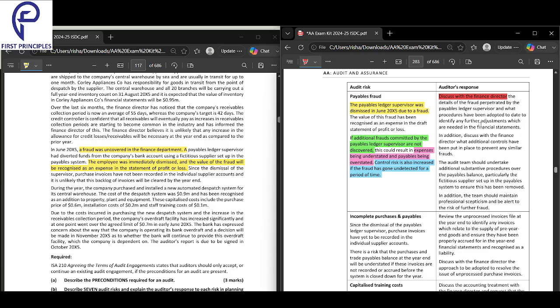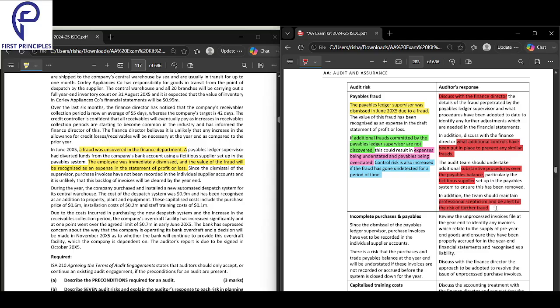Now, what are the controls in place? Because all this has happened, but to prevent it in future, currently what are the controls in place? Next, do extra substantive testing on the payables balance, especially for fictitious suppliers. He had set up a fictitious supplier and was paying him, and that money was coming to his own account. So for all suppliers and payables, you should do an extra set of testing, and also maintain professional skepticism during the audit.